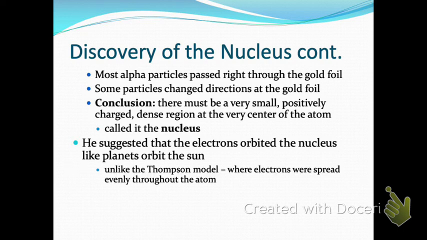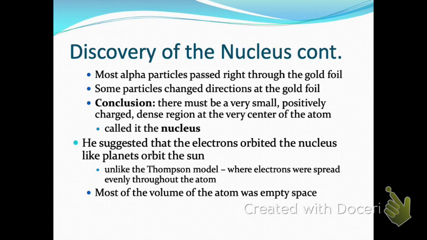So I'm going to show you what that model looks like, and you have that printed on the next slide. That next atomic model is called the Rutherford model, or some people even call it the planetary model. Why do you think it might be called the planetary model? Yeah, it looks like planets orbiting the sun. So it's called the Rutherford model or the planetary model.